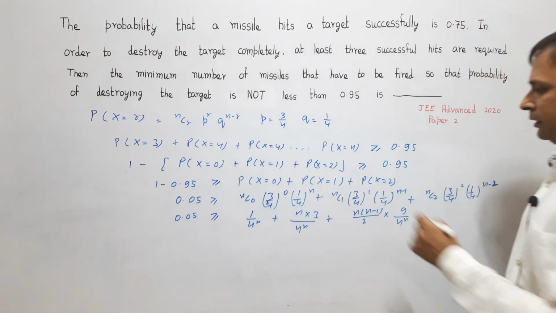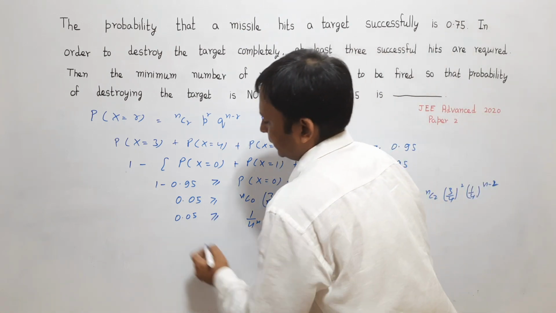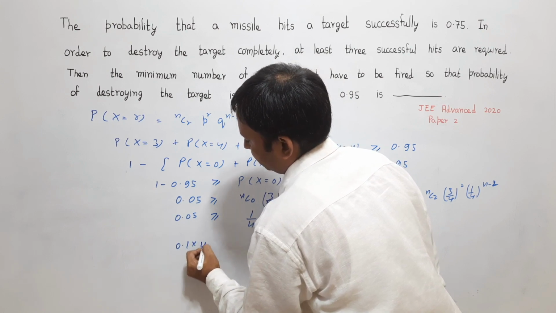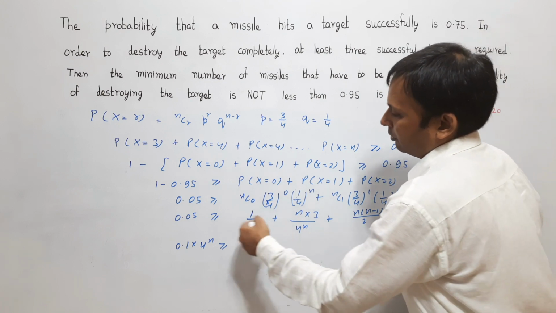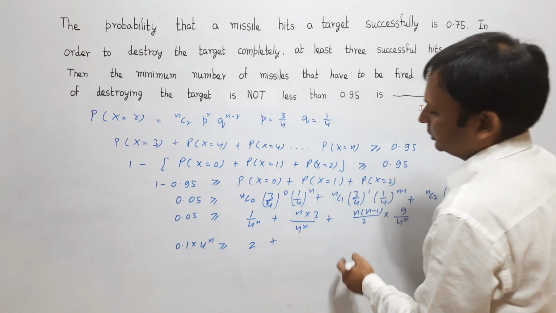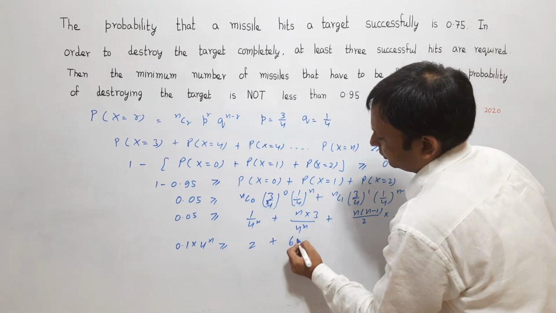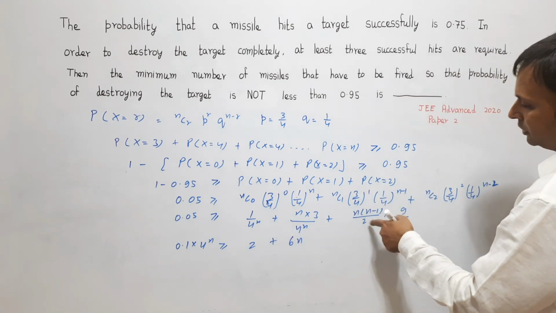If I multiply by 2 into 4 to the power n on both sides, I get 0.05 into 2, which is 0.1 into 4 to the power n. On the right hand side, 4 to the power n is cancelled out, this becomes 2 plus, this is 2 multiplied by 3, which is 6 into n, 4 to the power n is cancelled out, and 4 into 4 to the power n is cancelled out from this term also.